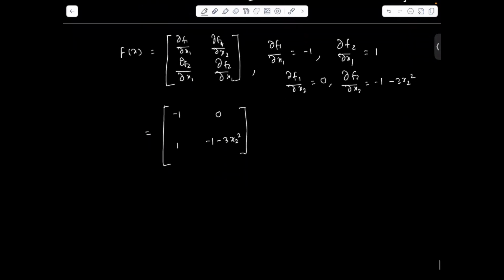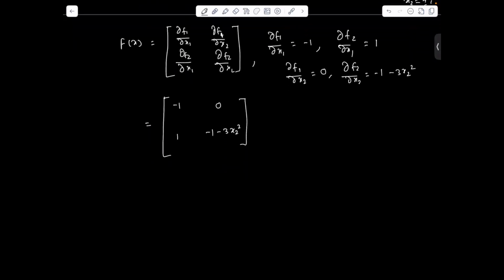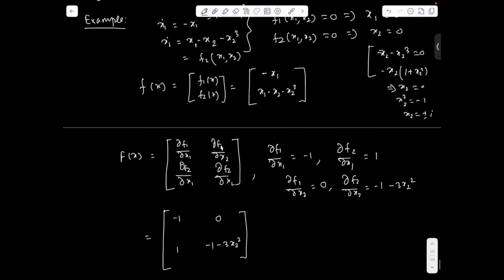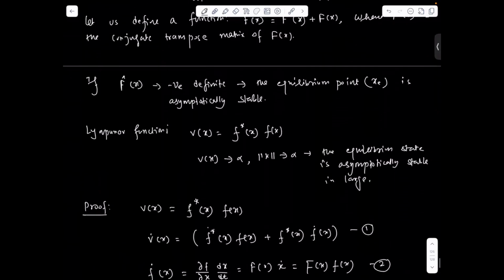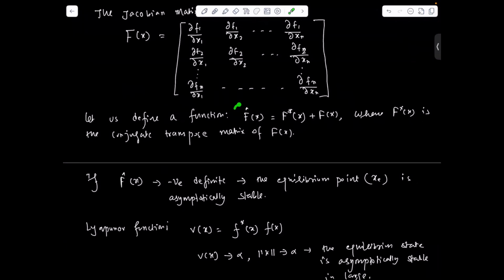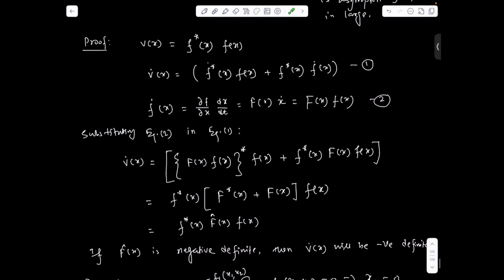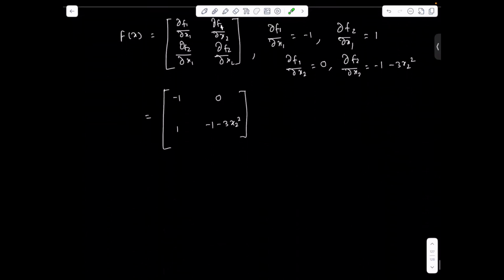Right. Now we'll find F cap x, which is defined here, so we can use this function.